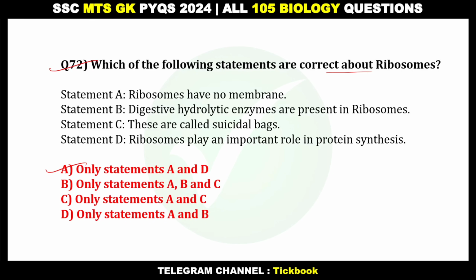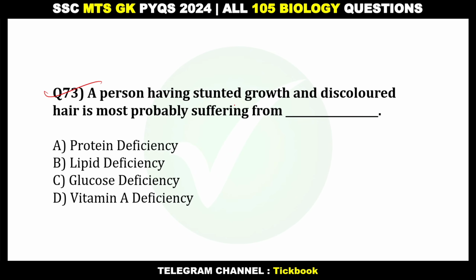Option number A, only statement A and D. A and D is correct. 73. A person having stunted growth and discolored hair is most probably suffering from. Option number A, protein deficiency.